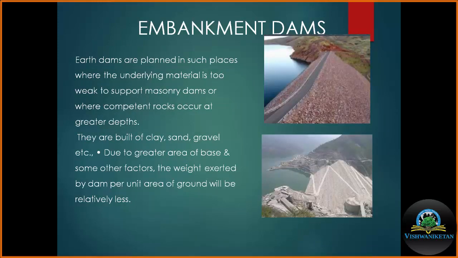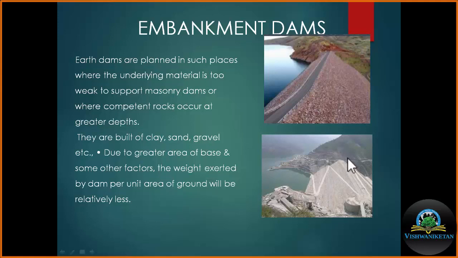Embankment dam or earthen dam: this type of dam is constructed in a place where the underlying material is too weak to support a masonry dam, or where competent rocks occur at a greater depth. They are built with materials which are locally available. In this dam, we provide a huge base which spreads the entire weight of the dam over a large area.